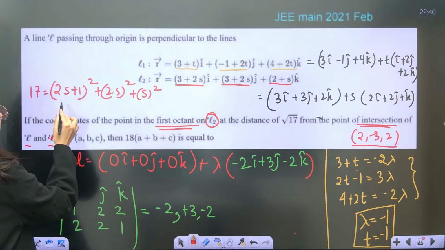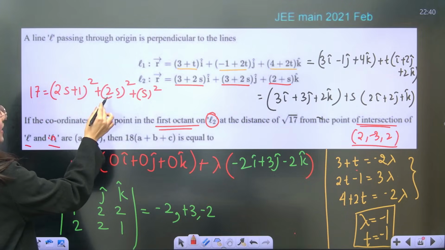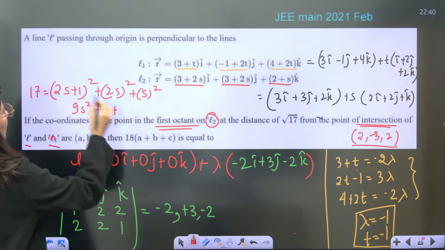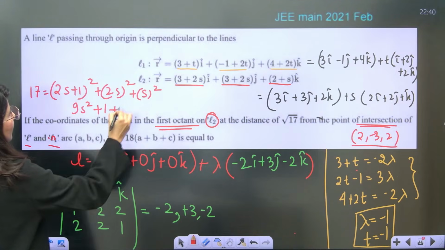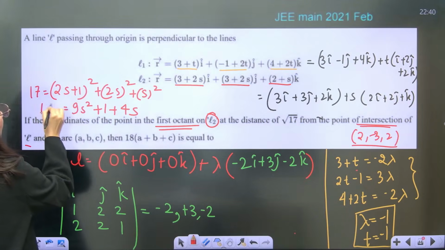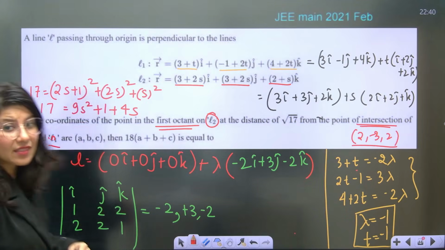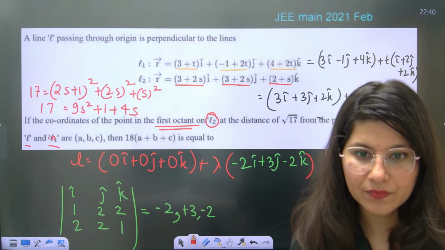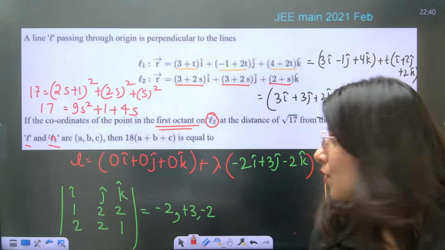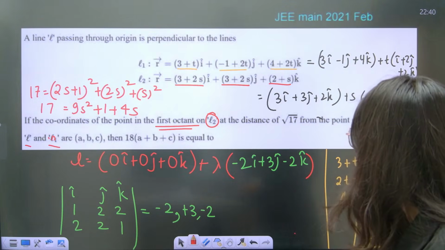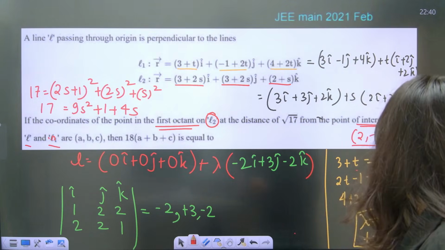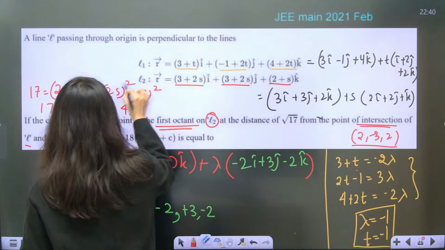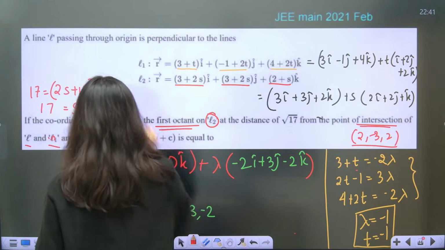So you are going to get 4 plus 4, 8. 9s square plus 1, plus from here one more thing you are going to get, that is 4s, equals 17. So just solve it, get the value of s from here. Hold on, this minus this, so 2s plus 9 you will get.